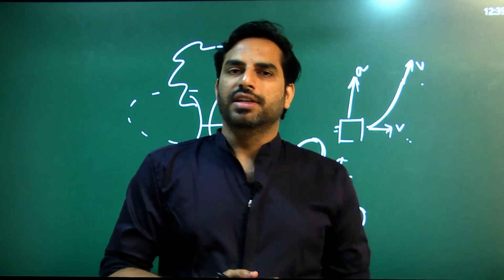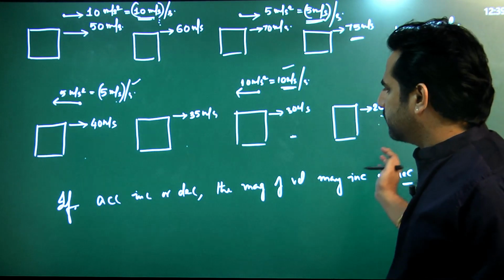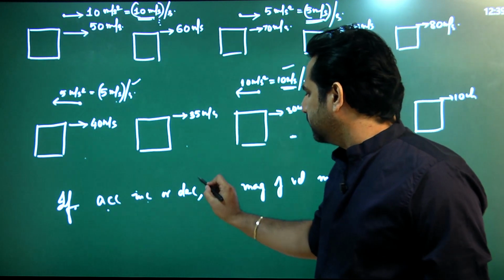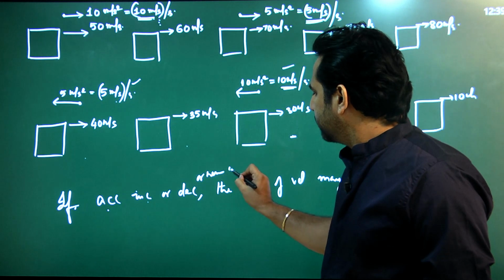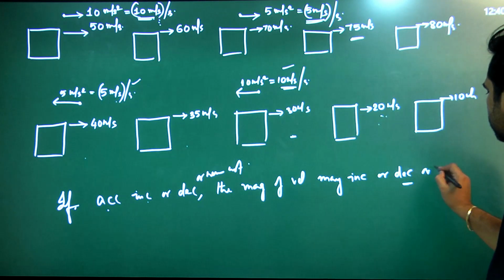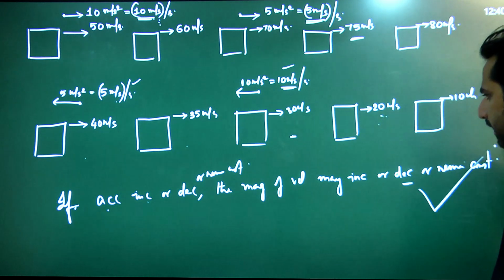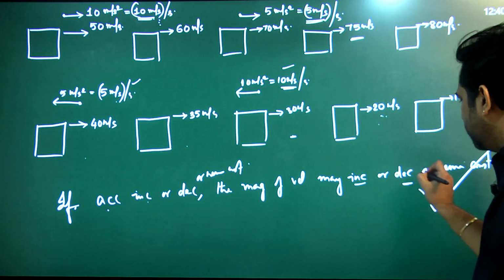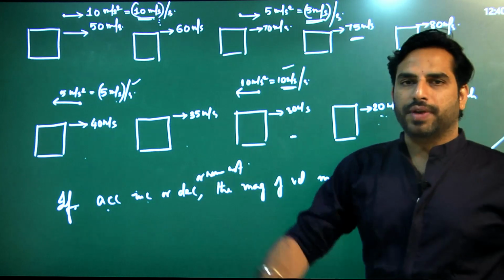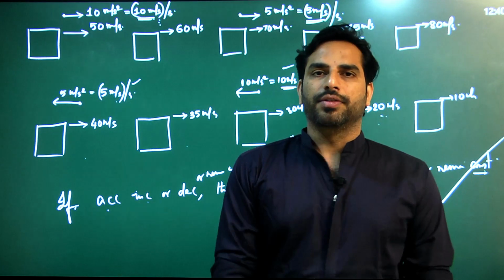So this is the clear concept of acceleration. So all these statements are false. The correct statement would be if acceleration increases or decreases or remains constant, the magnitude of velocity may increase or decrease or remain constant. This would be the correct statement, because this increase, decrease or remaining constant will depend on the direction of acceleration with respect to velocity. So this is the concept of acceleration.